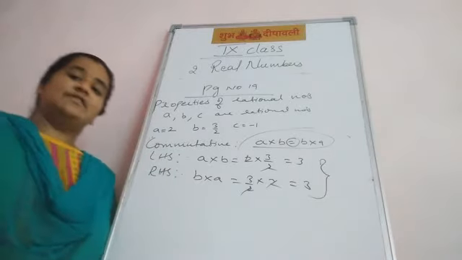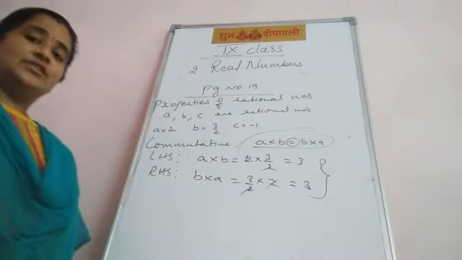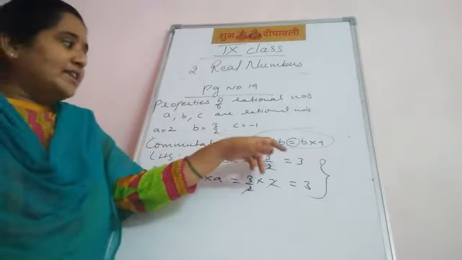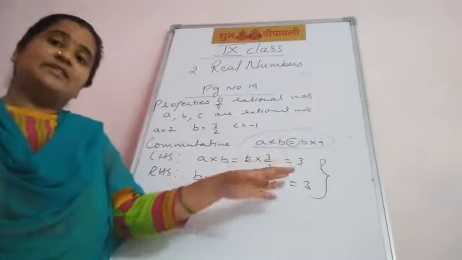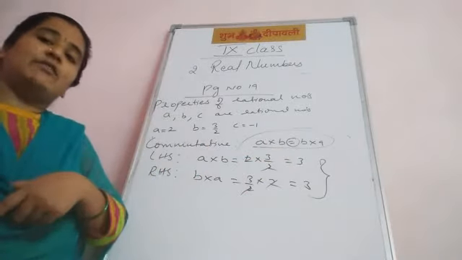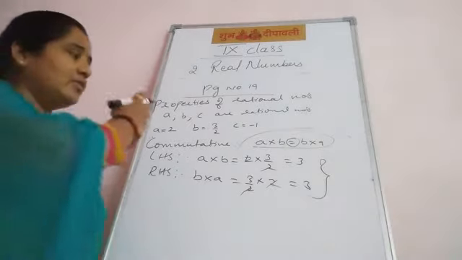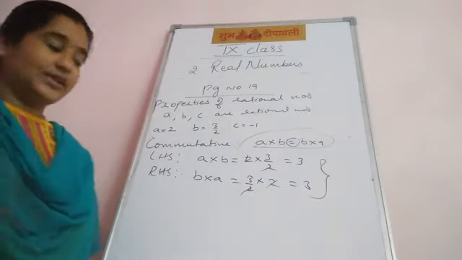For subtraction and division it doesn't satisfy, so in the textbook he has not given it. If you want, we can check also. A minus B is equal to B minus A, that you can check. The values will not be equal; LHS is not equal to RHS. Not only by taking one value, you have to take different values.